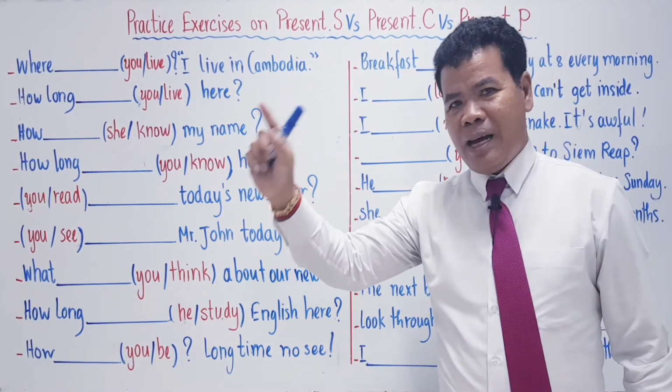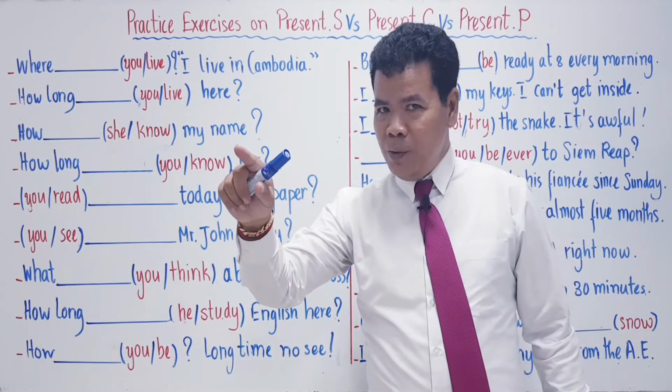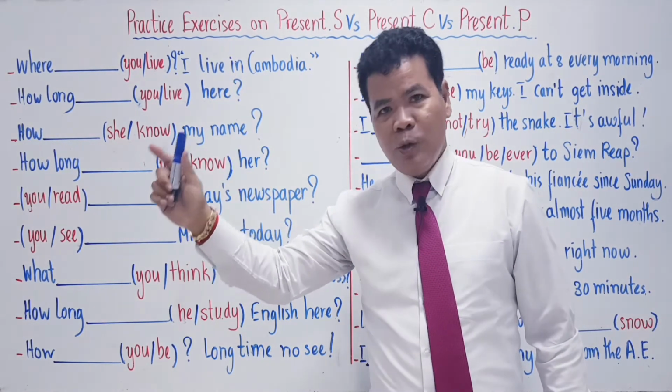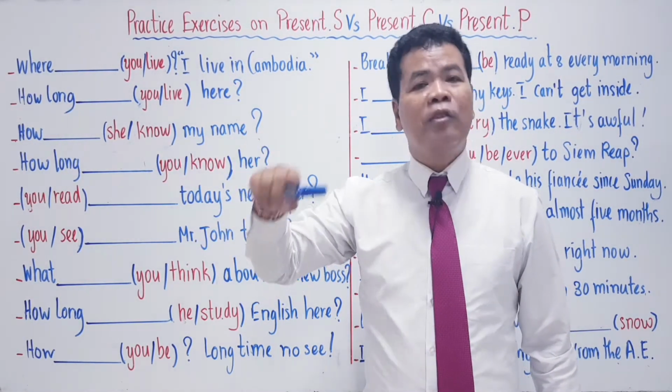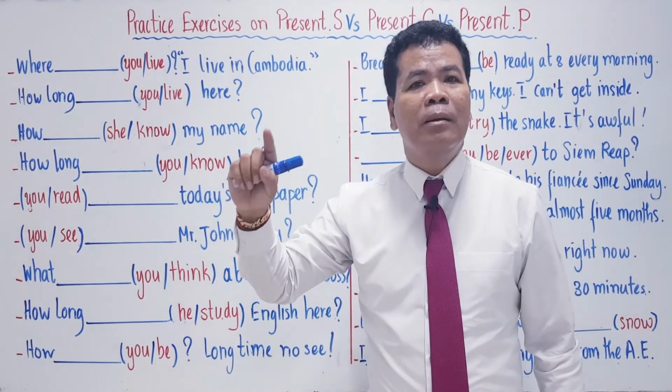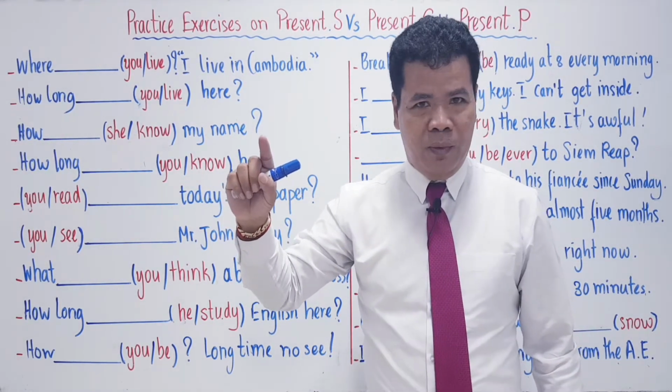Is that exercise used as present simple? Or that one used as present progressive? Or that one used as present perfect simple? Understand?